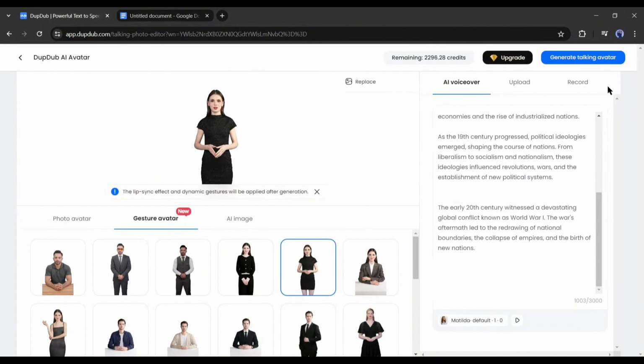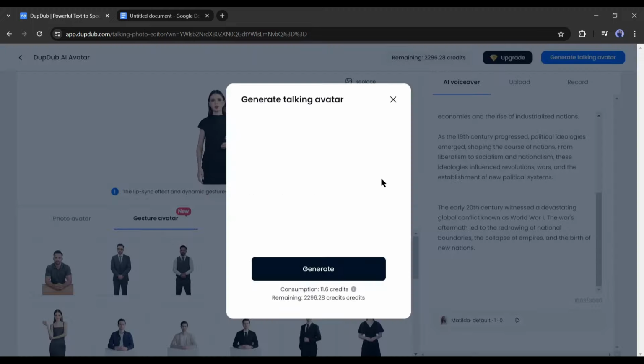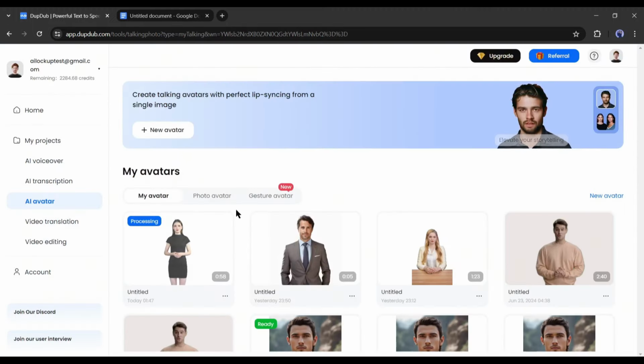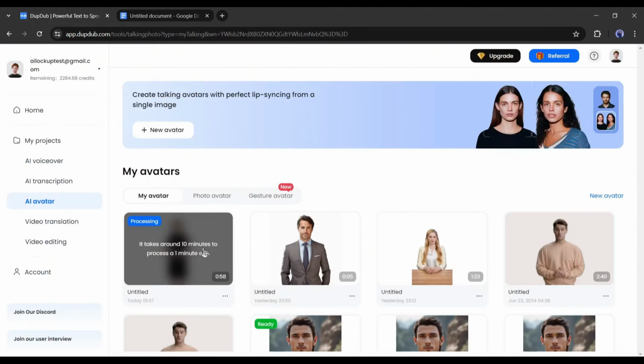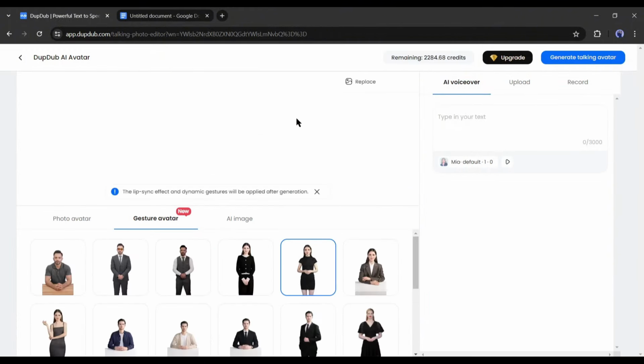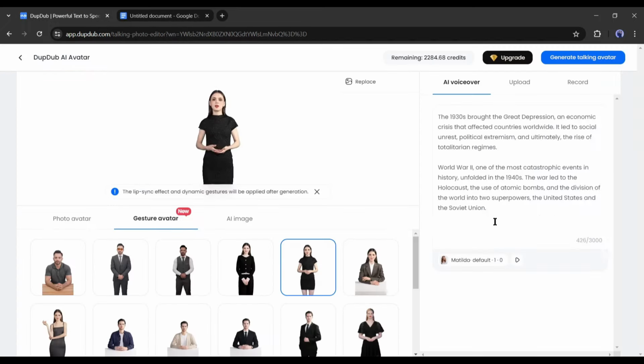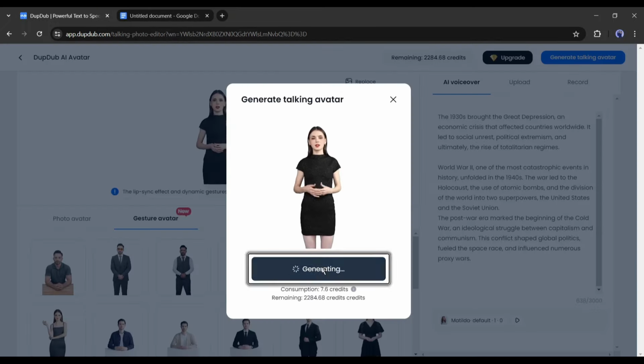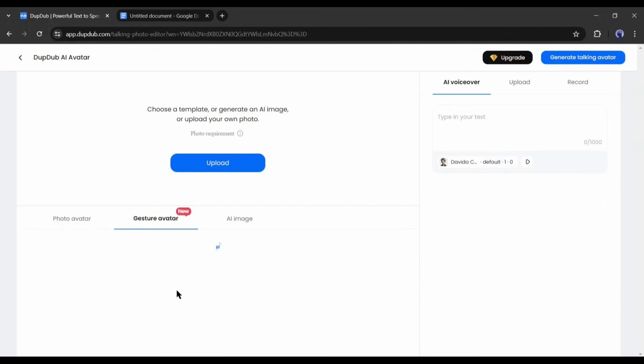Now to generate the video, click on Generate Talking Avatar from here. It will take some time to generate the video. In that time, we generate videos with the rest of the script. Keep the same avatar and voice actor and then enter the script and then hit the Generate Video button. In this method, generate video clips for the full video script.